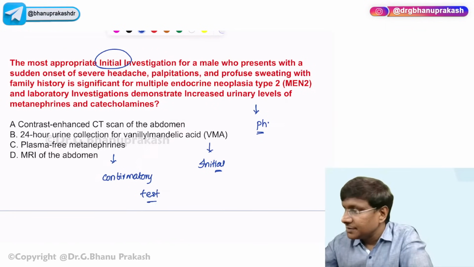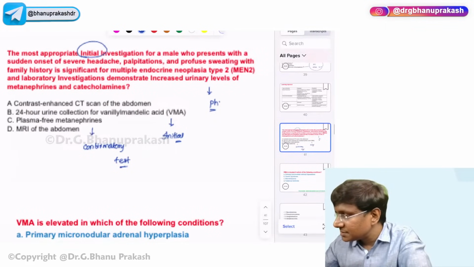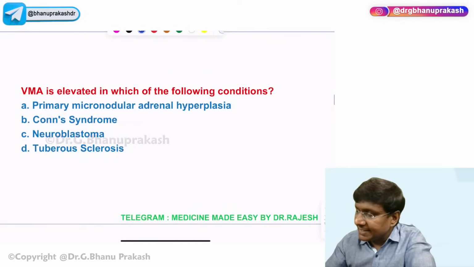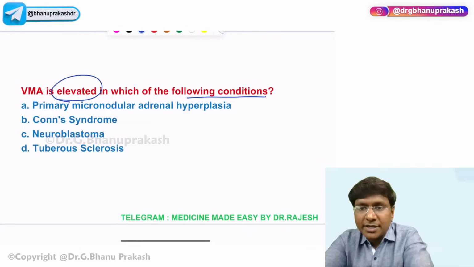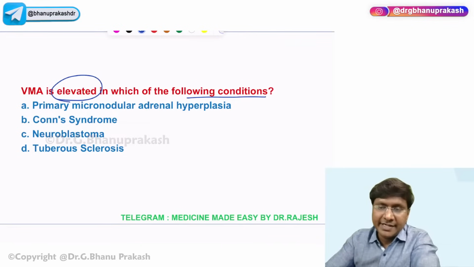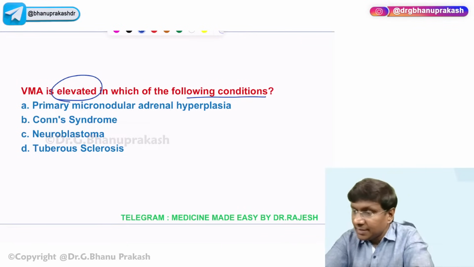Okay, right. And you see this next question. VMA is elevated in which of the following conditions? Primary micronodular adrenal hyperplasia, Conn syndrome, neuroblastoma, tuberous sclerosis. Yeah, the initial investigation will be 24-hour urinary levels of VMA, right? Please answer this question. I'll discuss the entire pheochromocytoma in detail. Great.